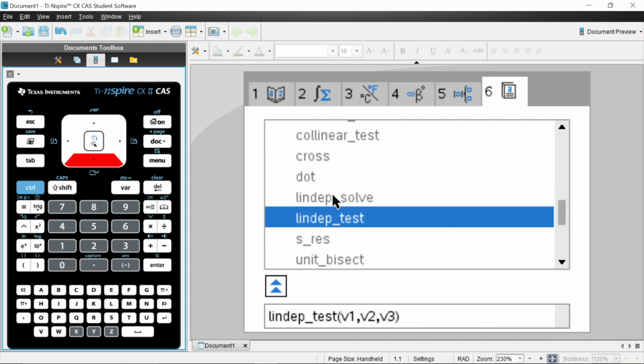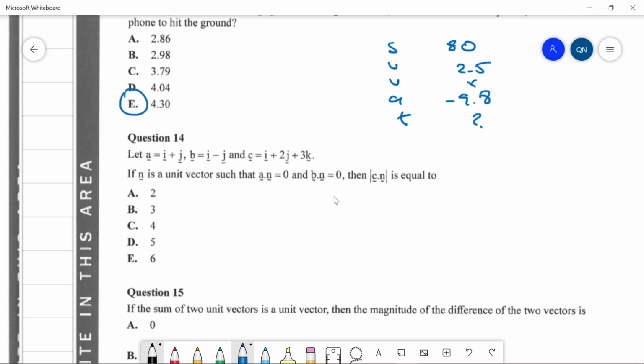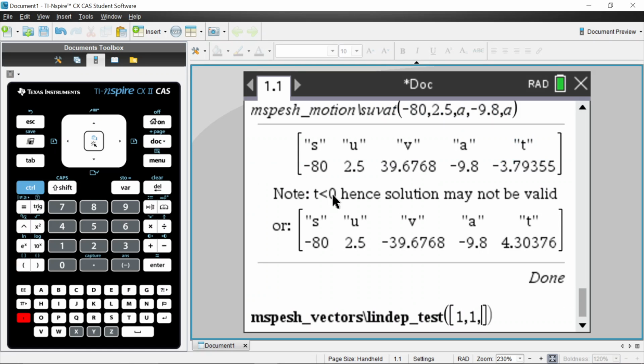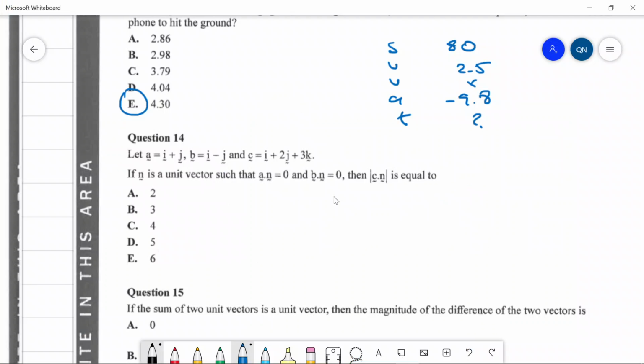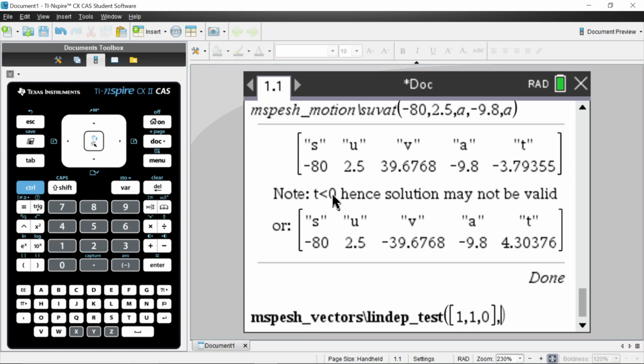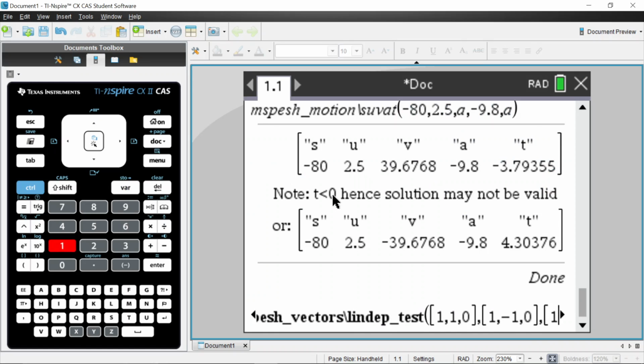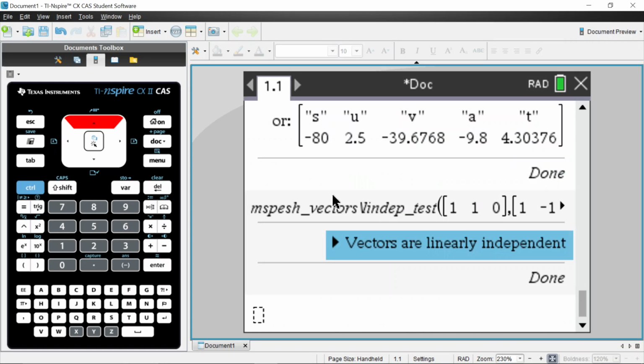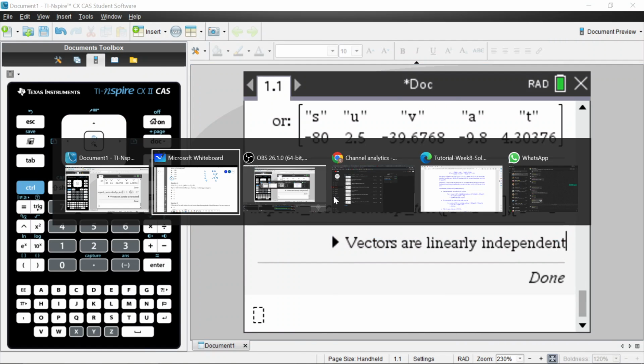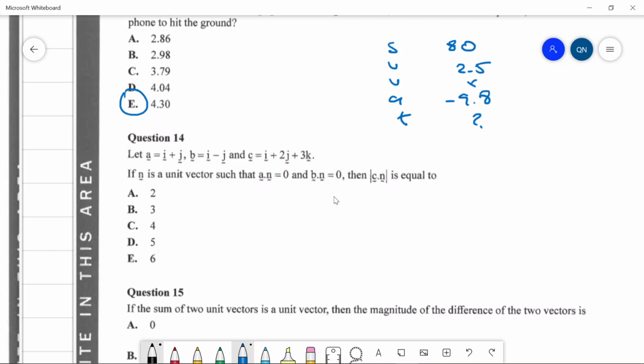So lindep test, and I'm going to put in the vectors. So 1, 1, 0. And then we have 1, negative 1, 0. And then we have 1, 2, 3. Vectors are linearly independent. Okay. Then C dot n is... So you can't write C in terms of A and B. Is C the cross product?